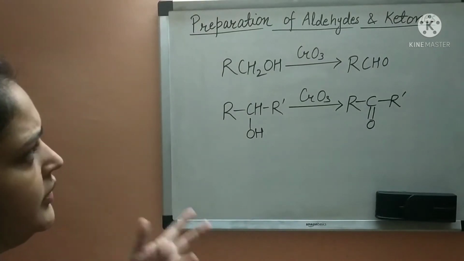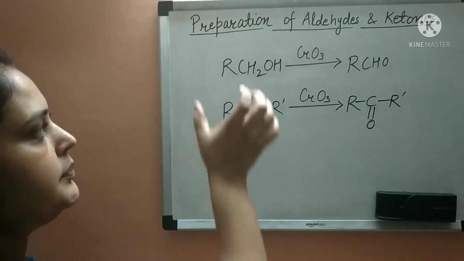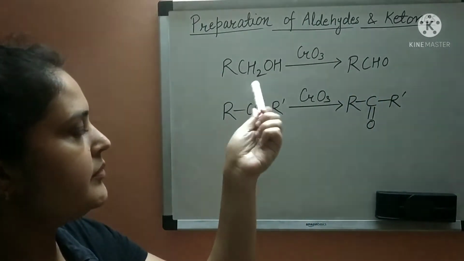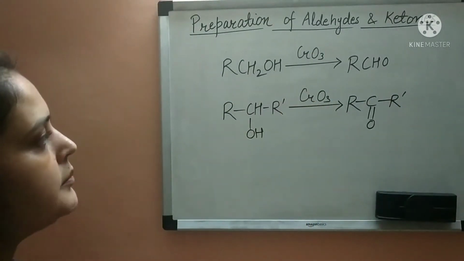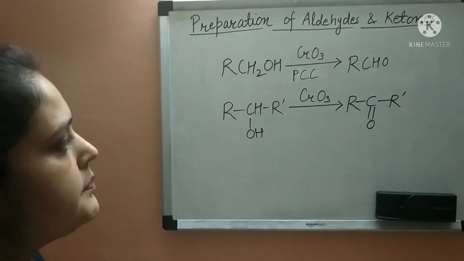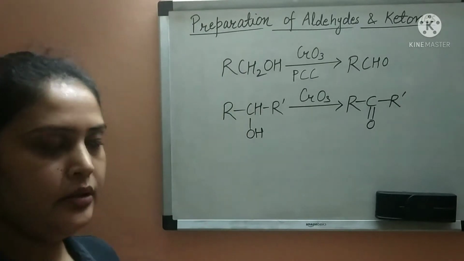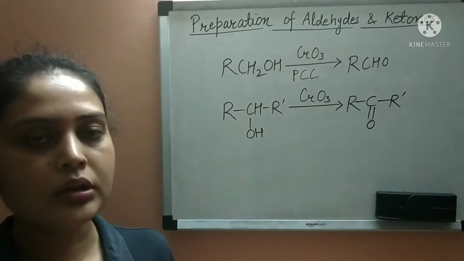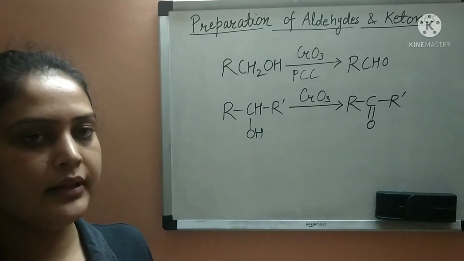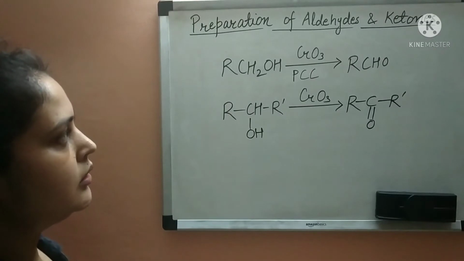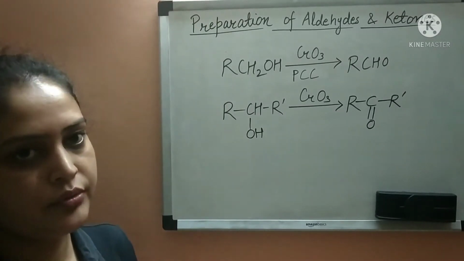Another reagent which can be used to convert primary alcohol to aldehyde is PCC, which is pyridinium chlorochromate. Now one thing: tertiary alcohols do not undergo oxidation, instead they make alkene as the product when an oxidizing agent is used.